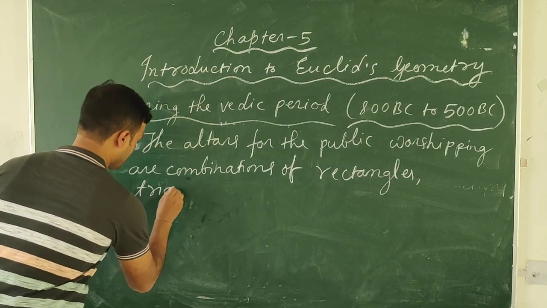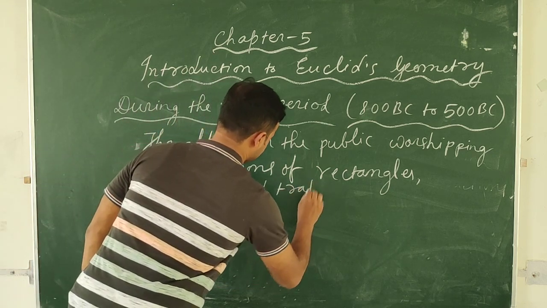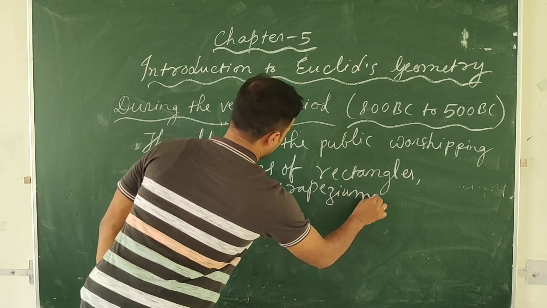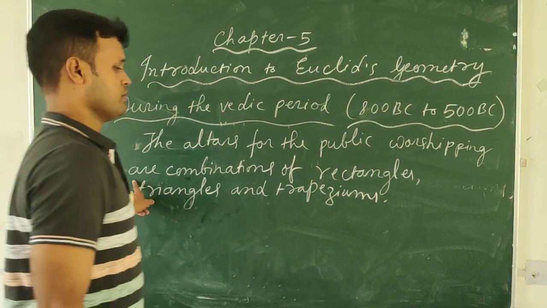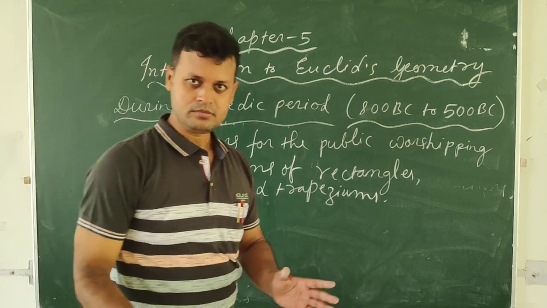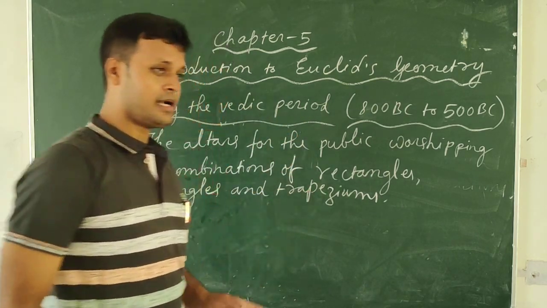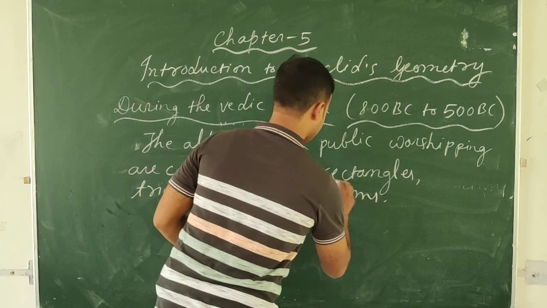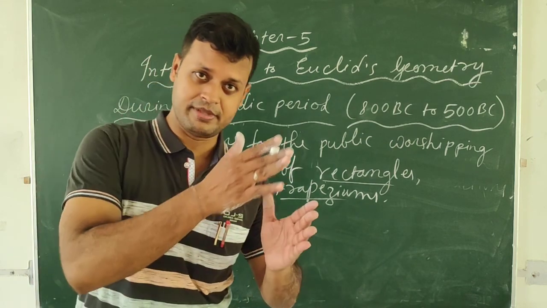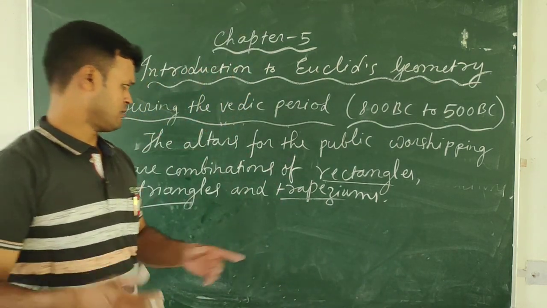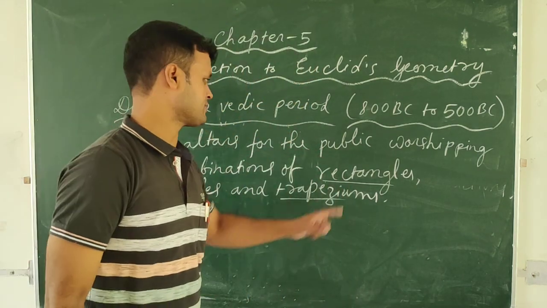So for public worshipping, the altars that were developed in the Vedic period are a little bit different. What is the difference here? These altars are combinations of rectangles, triangles and trapeziums. The rectangular shape, the triangular shape and the trapezium shapes are combined for making these altars for public worshipping.